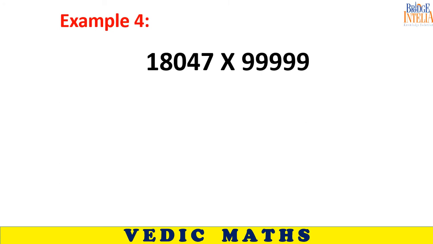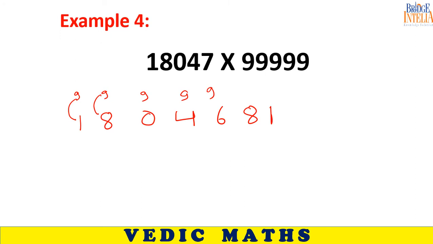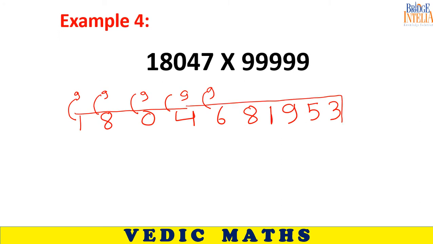So the answer is 180478195. Now 18046, and then you can start your mental subtraction. So 9 minus 1, 8. 9 minus 8, that is 1. 9 minus 0, that's 9. 9 minus 4, 5. And 9 minus 6 is equal to 3. So this is the final answer.